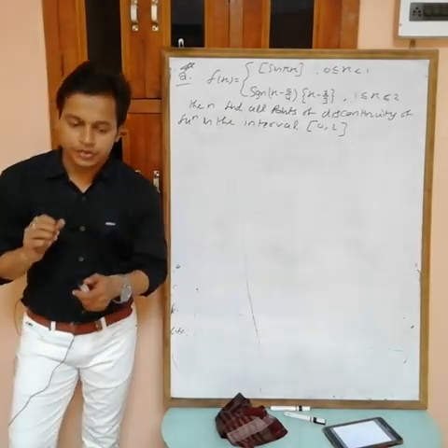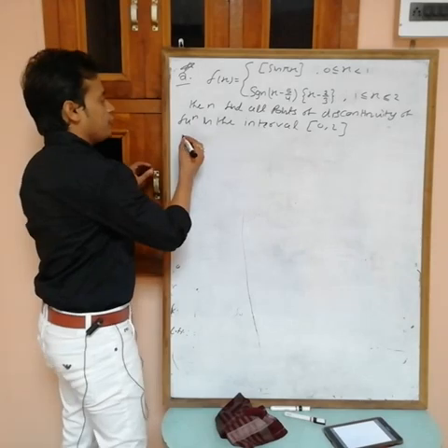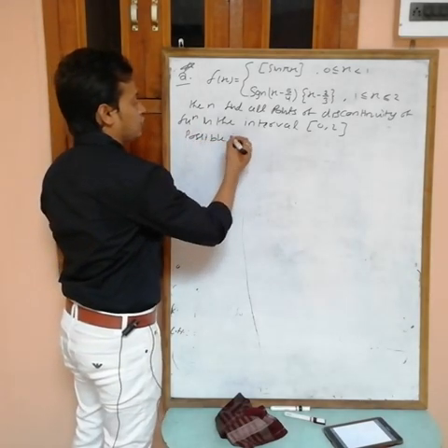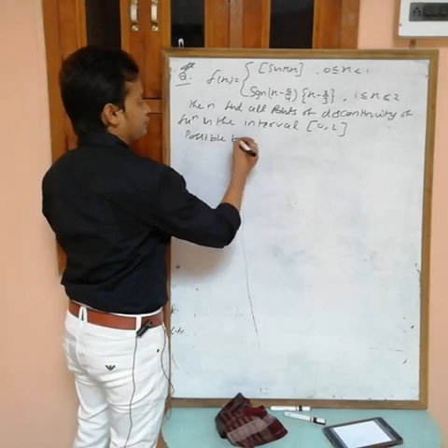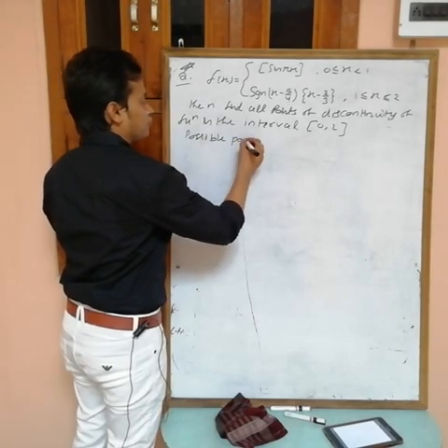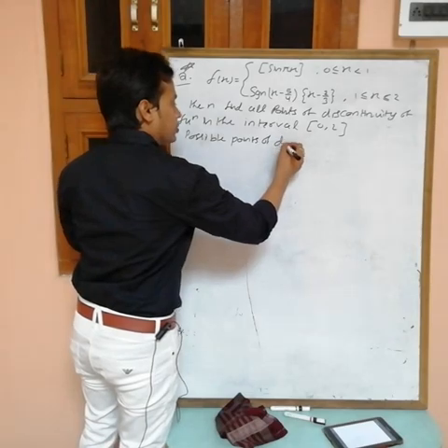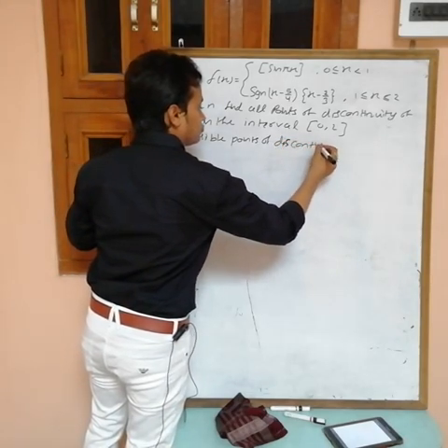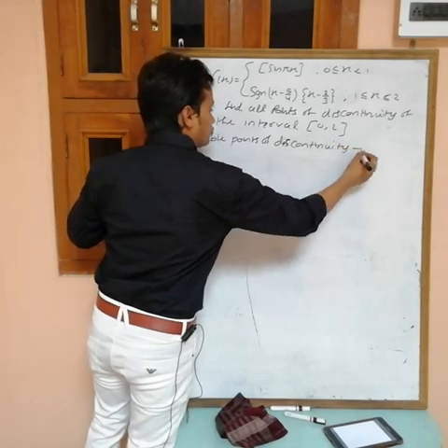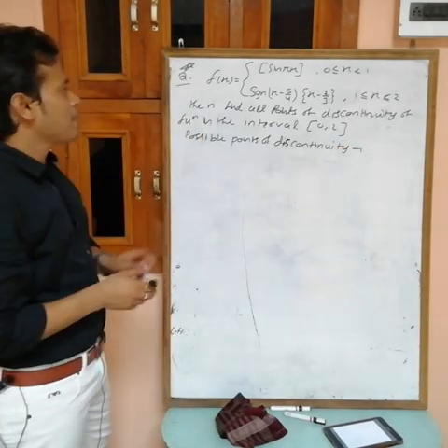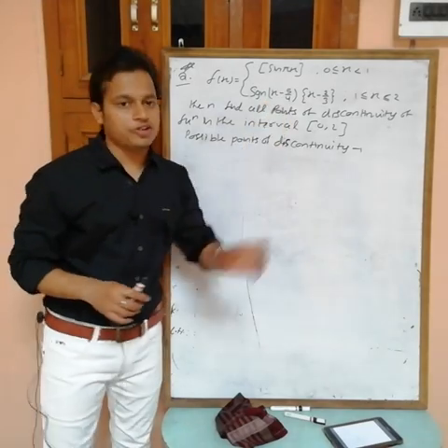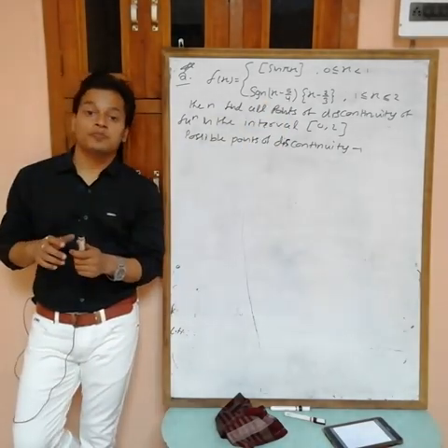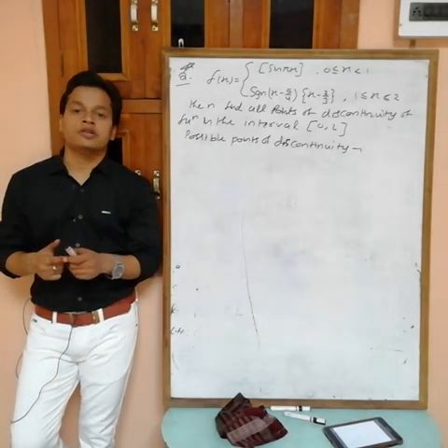Okay, now see, first the possible points of discontinuity. Because of the defined function, now revise the note. Continuity should be checked at the following points.